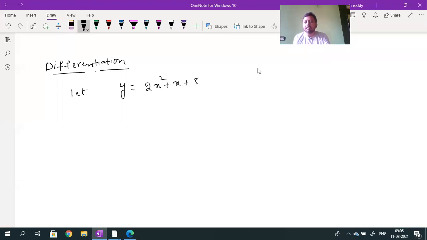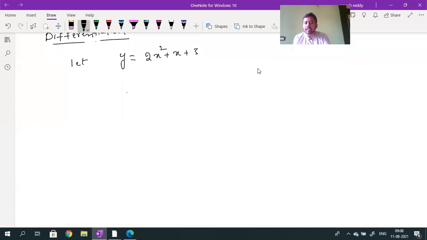Here, the y value depends on the x value. By changing the value of x, the y value will change. Got it? So in this equation, the value of y depends upon which value? X value. Then I can write y is a function of x. Y depends on x. So y can be written as a function of x.